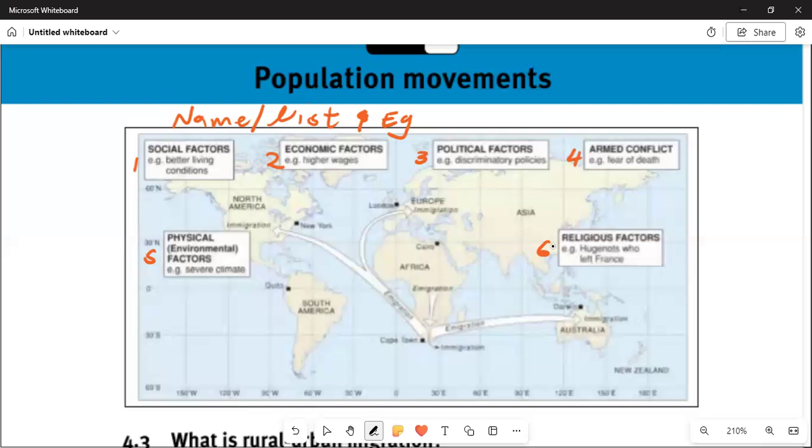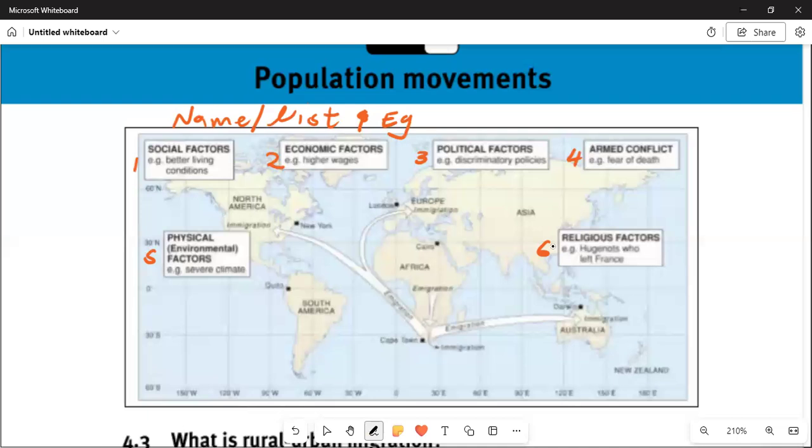Let us go to number three now. We talk of the political factor, the discrepancies in Northern Asia, whereby people are free from practicing each and every political factor that they want. And then we talk about armed conflict, the fear of death. This is the region whereby the fights are taking place all the time.